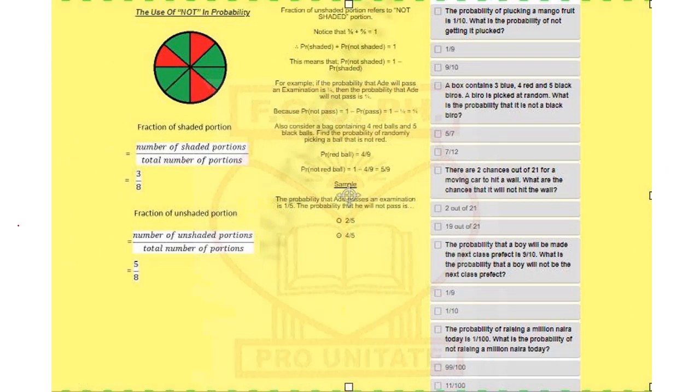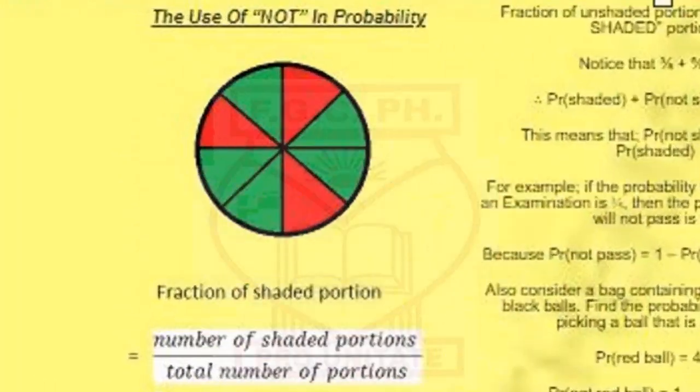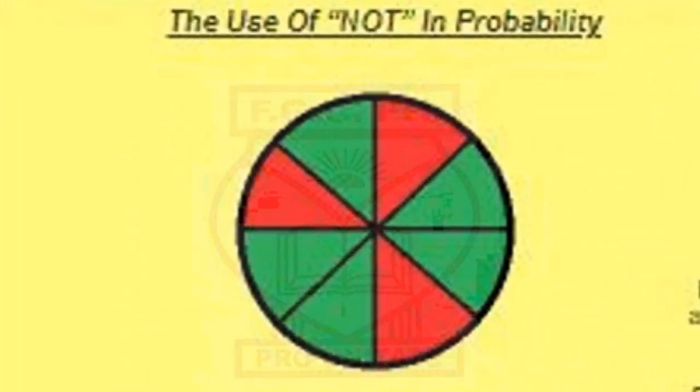Next episode would be on the use of "not" in probability. We already used it in this previous episode we just did, but now I want to show you by way of formula what you should do when you get to find the word "not" and how you can get the probability out of it.